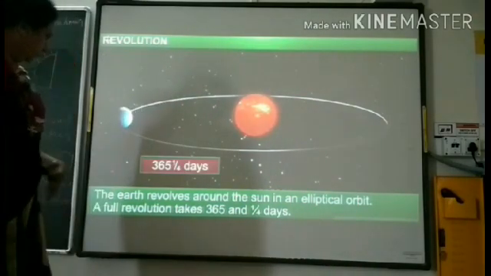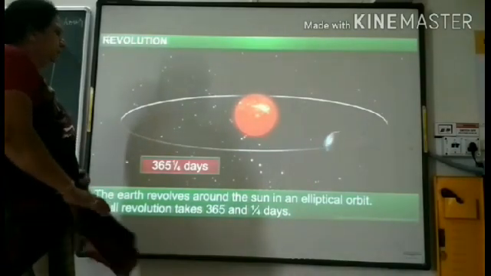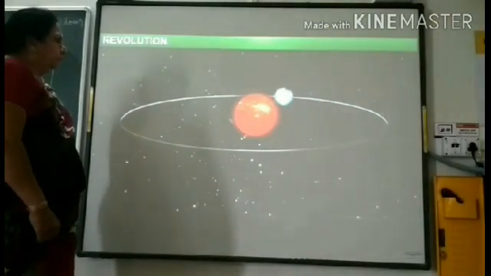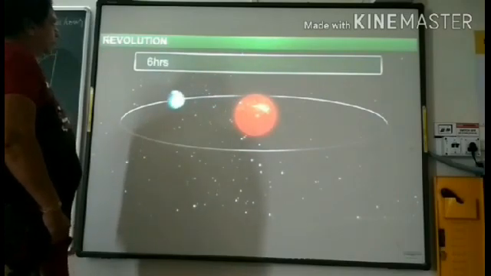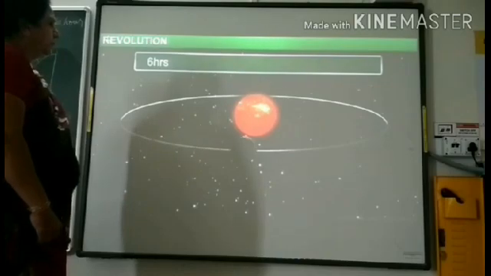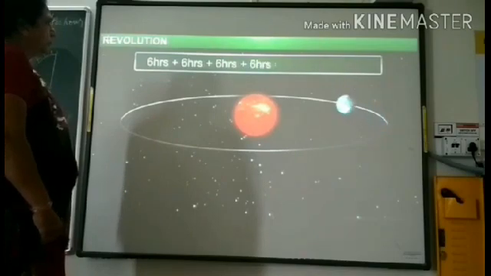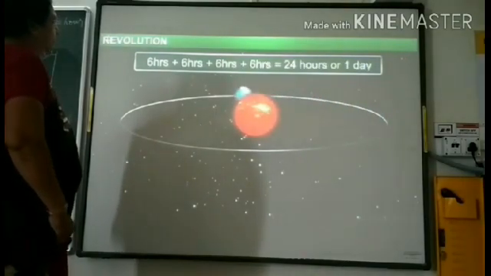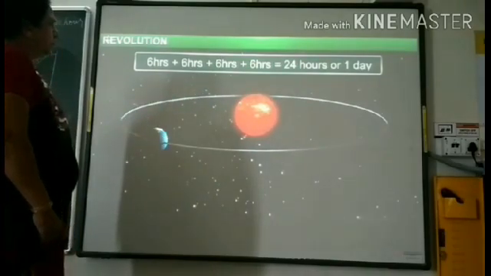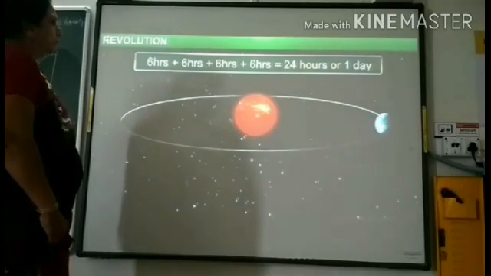One full revolution around the Sun takes exactly 365 and a quarter days. For the sake of convenience, we ignore the quarter day, which is 6 hours, and think of a year as having 365 days. Over 4 years, the remaining 6 hours add up to 24 hours, or 1 full day. This day is added to the calendar every 4 years. This is why every 4th year is a leap year.